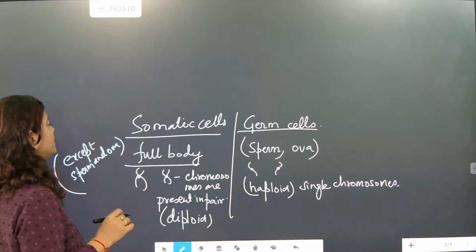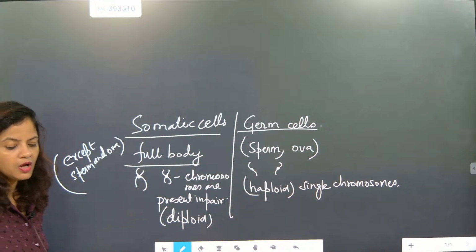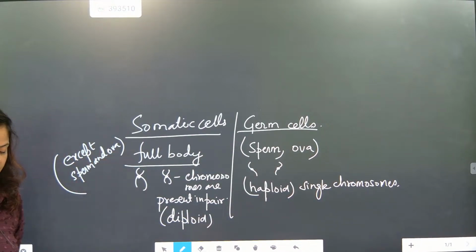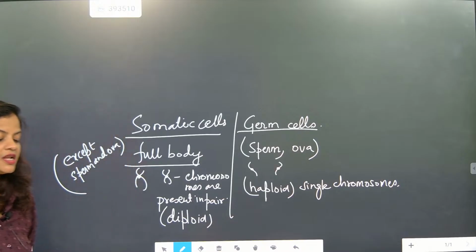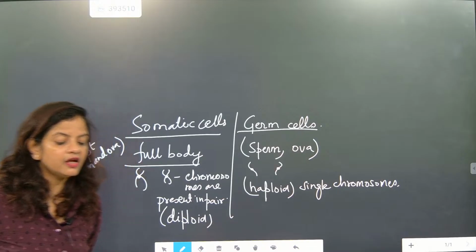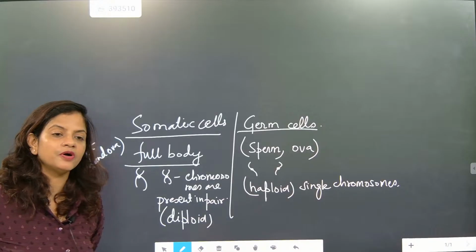It is called what, beta? Haploid. So please note down, one will be in pair, one will be single. So one will be diploid, one will be haploid. I hope everybody understood. Is the class okay? Everybody understanding? Full body will be there except sperm and ova.